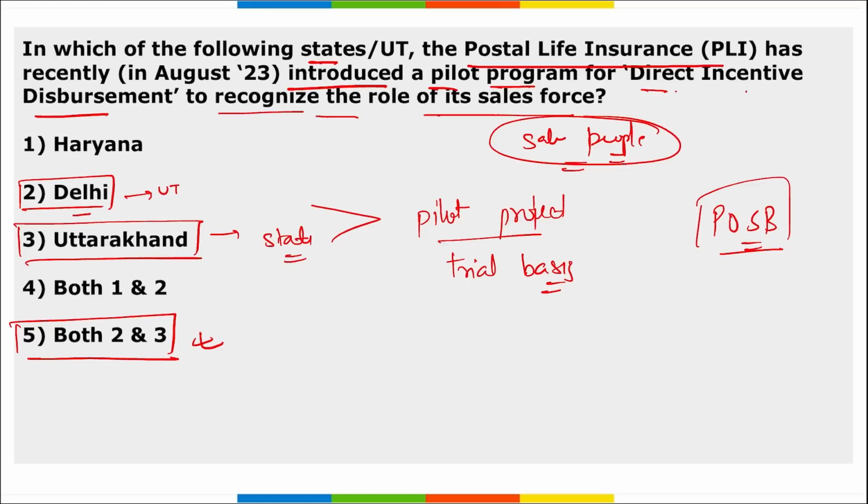It was from Delhi and Uttarakhand. If asked about UT, then Delhi. If asked about state, then Uttarakhand. And in these two areas, it was launched on a pilot basis. This is your PLI scheme, that is your Postal Life Insurance scheme, which is for the direct disbursement of incentives into the bank accounts of these salespeople.